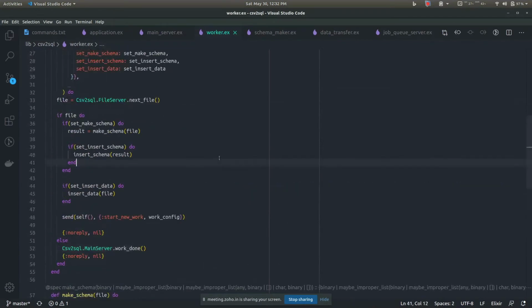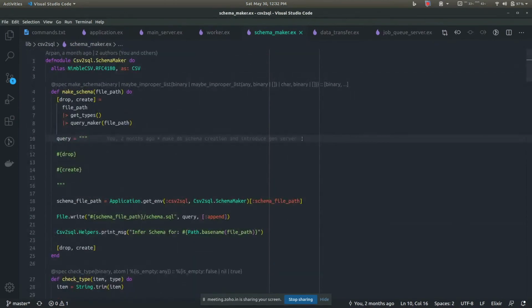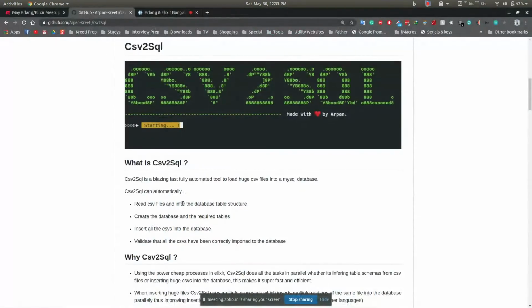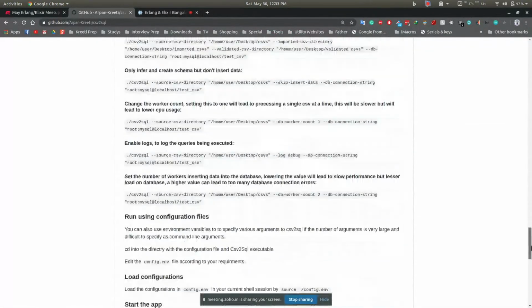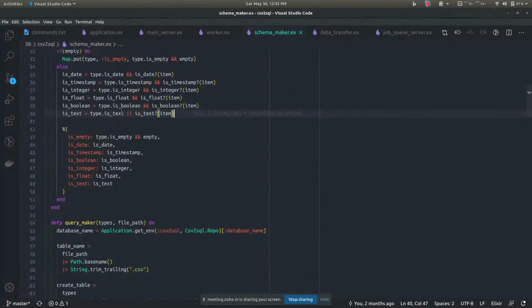So let me go into how the schema is made, and how I'm doing the type inference part. It's very simple. I'm iterating over all the rows in the CSV. Say the CSV has 2 lakh rows, so I will be iterating over all the 2 lakh rows, and checking the type of the data in each column of each row. Currently we have support for these data types: date, timestamp, boolean, integer, float, varchar, and text. So I actually do type checking on these.